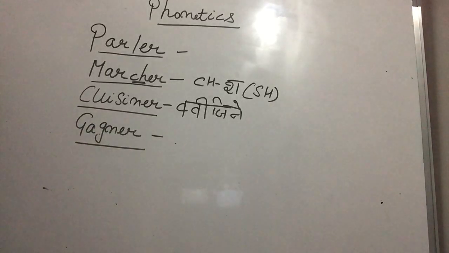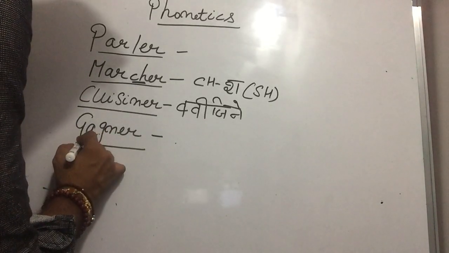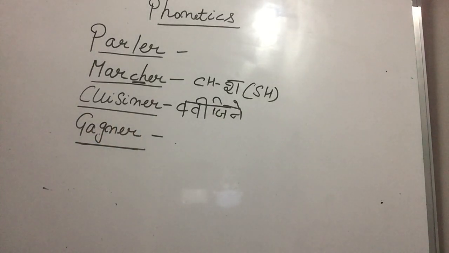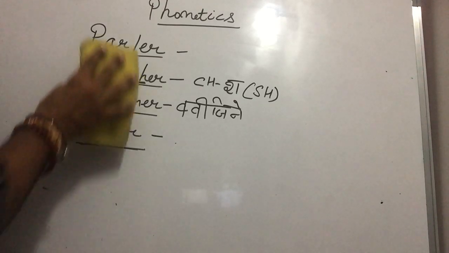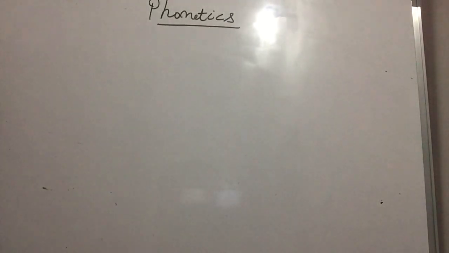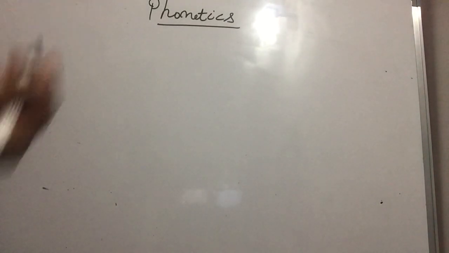Gaine. Very good. Très bien. So gaine is to win and to earn. Is that clear, Paji? Yes, sir. May I rub this? Okay. Very good. Très bien. Okay. We have a next word, Paji.